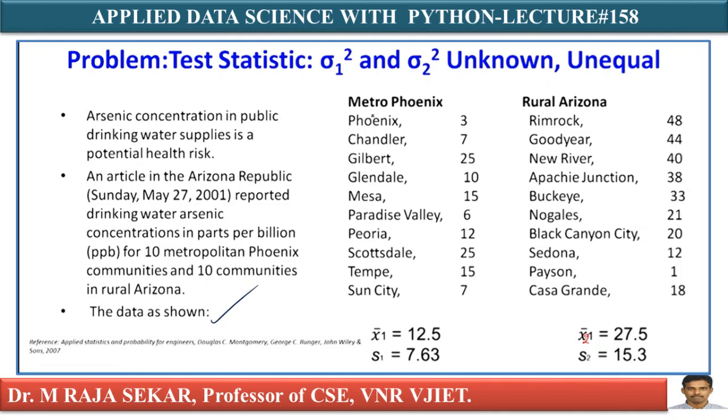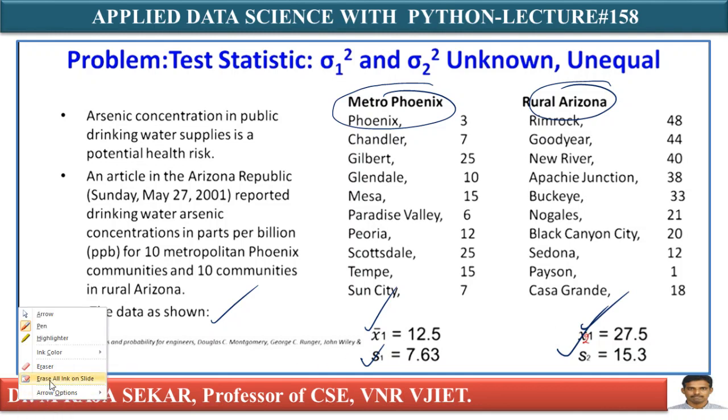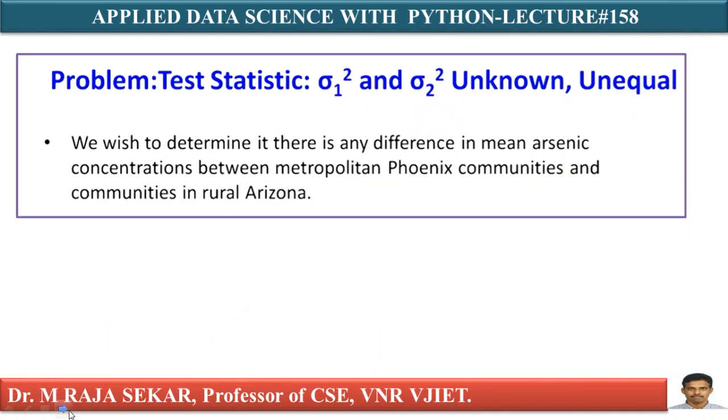The data is shown: this is Metro Phoenix, this is rural Arizona. X1 bar is my first sample mean, X2 bar is my second sample mean, S1 is my first sample standard deviation, S2 is my second sample standard deviation.